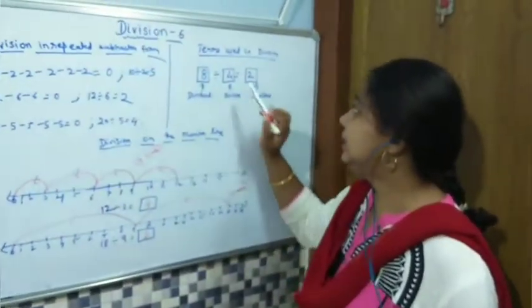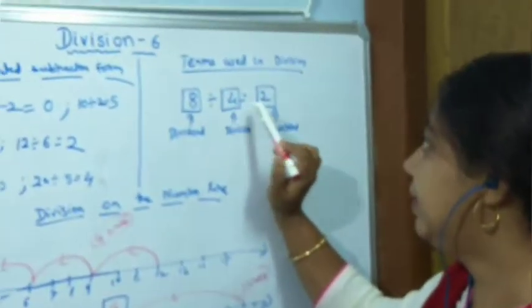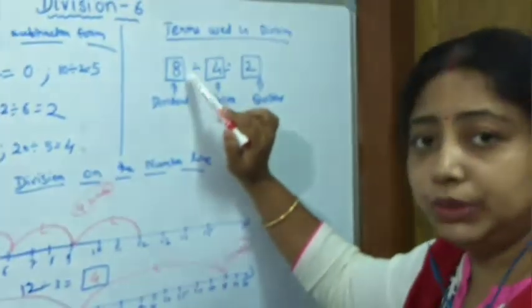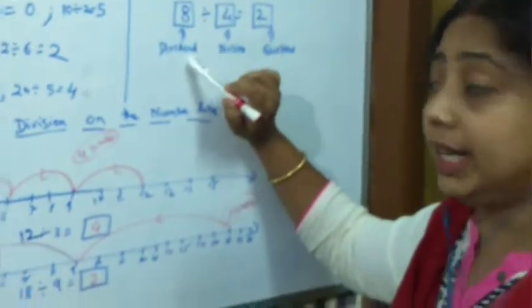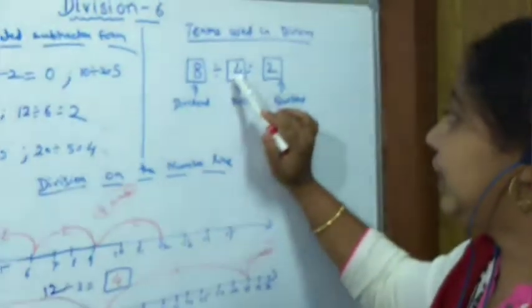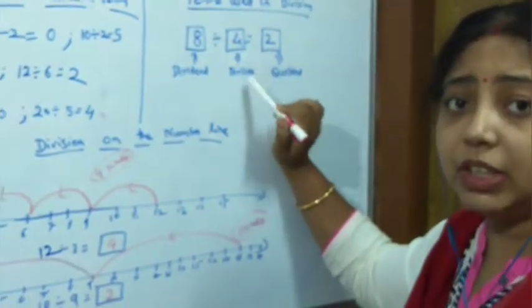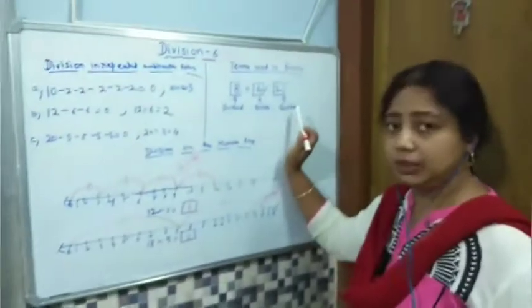Now, let us learn some terms that are used in division. For example, 8 divided by 4 is equal to 2. So, here the bigger number, the first one which you are writing, is known as the dividend. Okay? This is called the dividend. And the next number, the second number which we are going to divide by, is called the divisor, and the answer that we get is called the quotient. Okay? Dividend, divisor, and quotient.